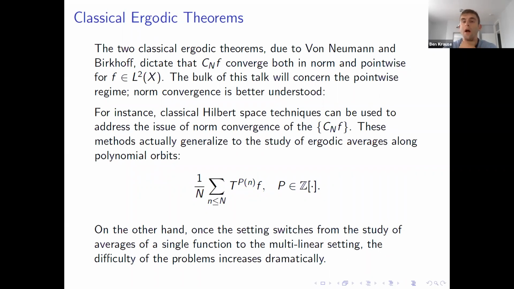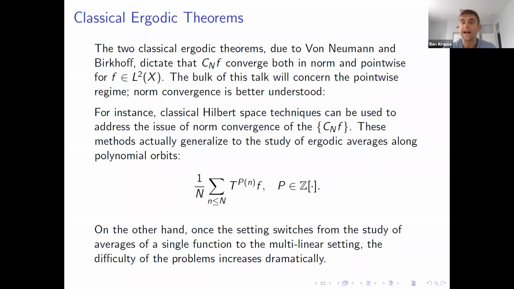So the two classical ergodic theorems, which were proven around the same time in the early 1930s, due to von Neumann and Birkhoff, dictate that these Cesaro averages converge both in norm and pointwise. So again, I'm mostly going to focus on the pointwise regime, but I'm briefly going to discuss the norm regime, which is better understood.